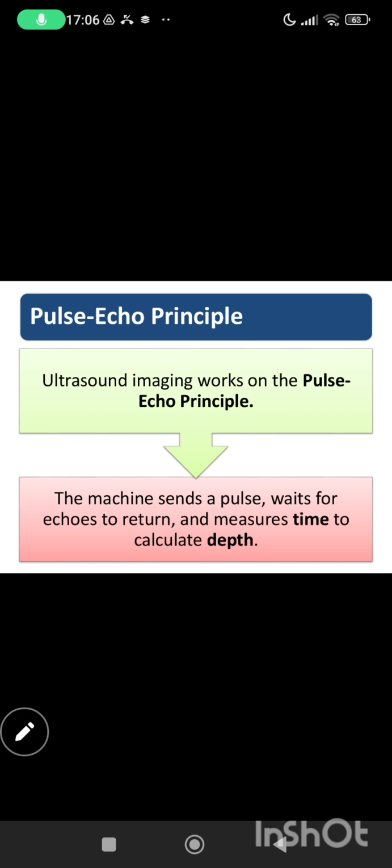So there's a chance for artifact to occur because the echoes are going to be placed deeper than the real position. It takes more time for the sound to come back, but the system assumes the soft tissue speed. That's why echoes from fat are displaced deeper. Okay, good.